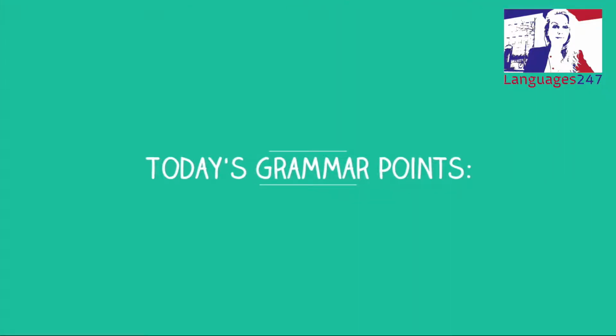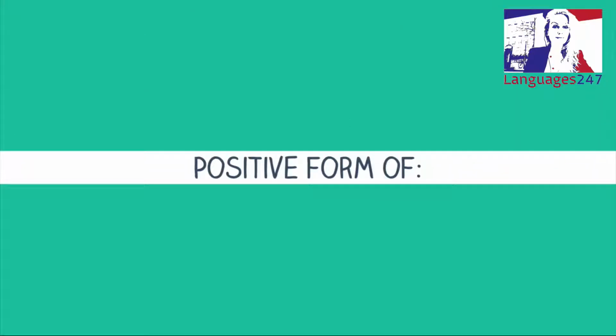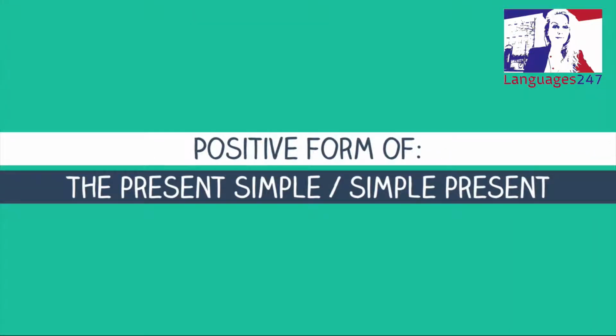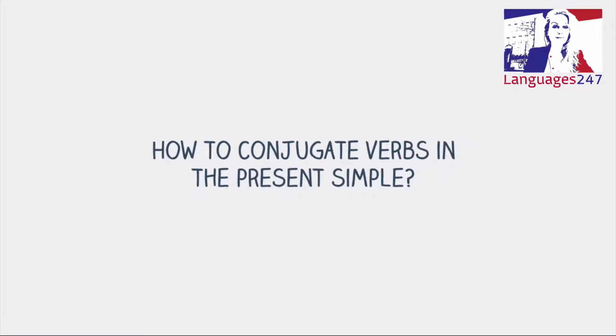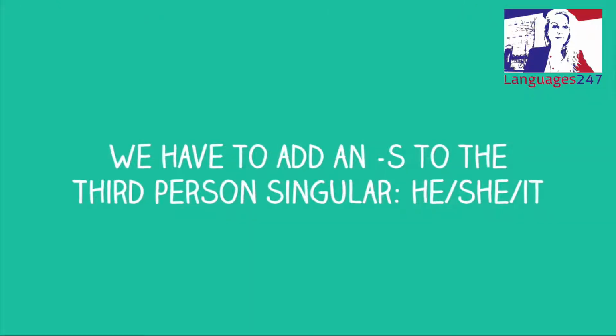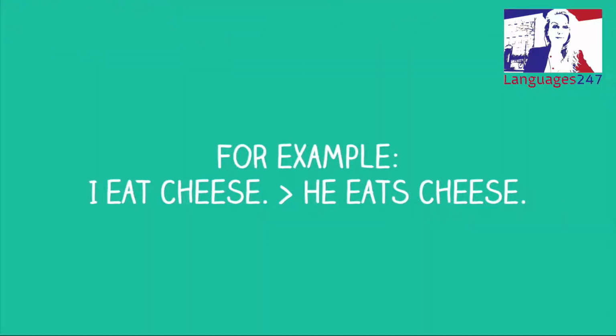Today's grammar points. The positive form of the present simple or simple present. How to conjugate verbs in the present simple. We have to add an S to the third person singular, he, she, it. For example, I eat cheese, he eats cheese.